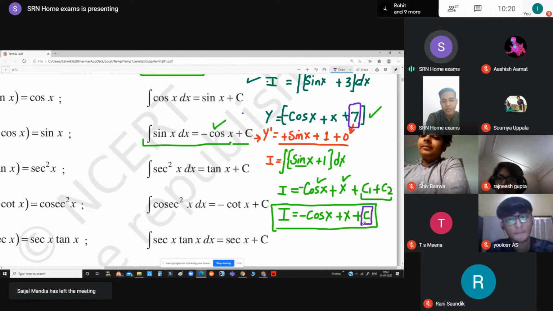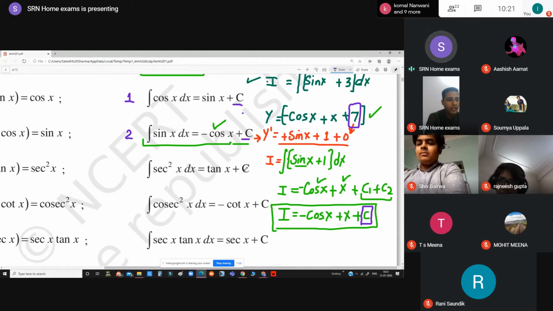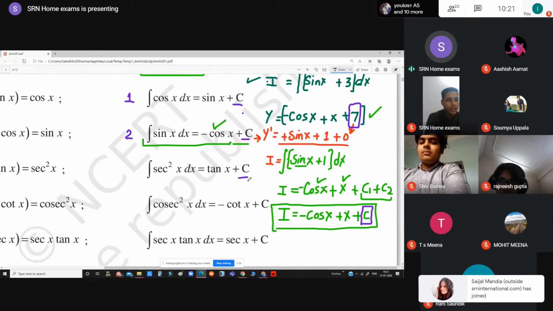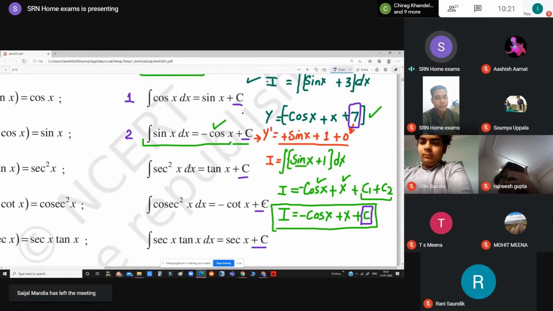Now maximum number of students become confused that whenever we integrate any function, you can see that there are formulas written on the right hand side. This is your first formula. You are having a plus c written over here. In the second formula, once again you are having plus c. And likewise in all the formulas, you can see that there is always a term c which is added after integration. So why is this term added after integration? You have to understand this thing.